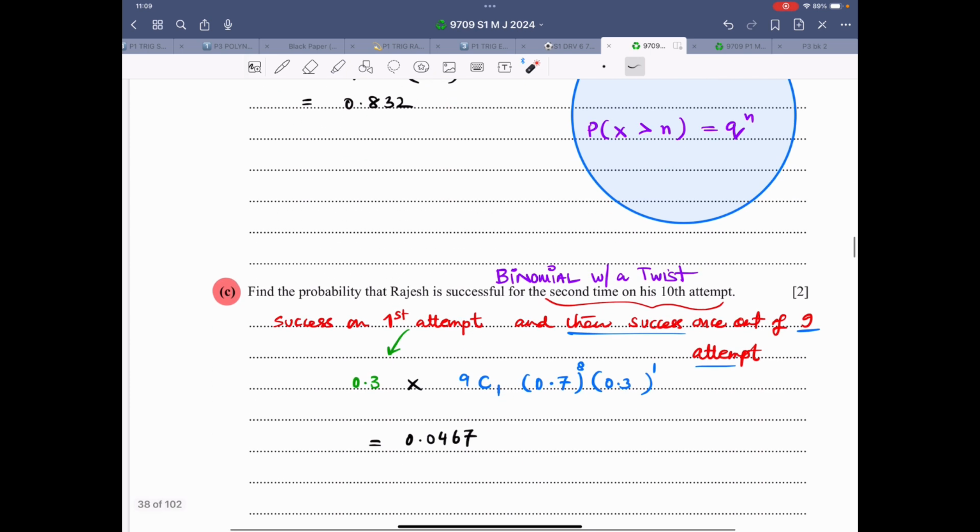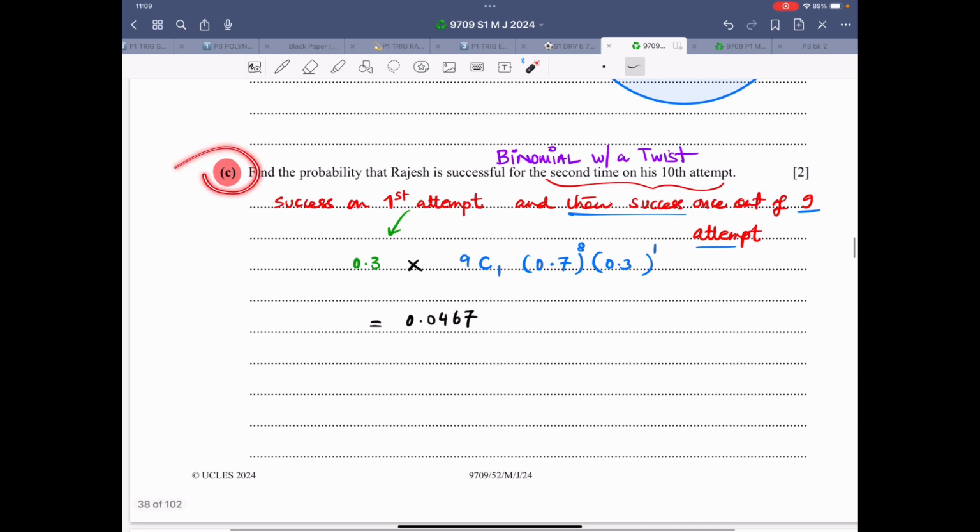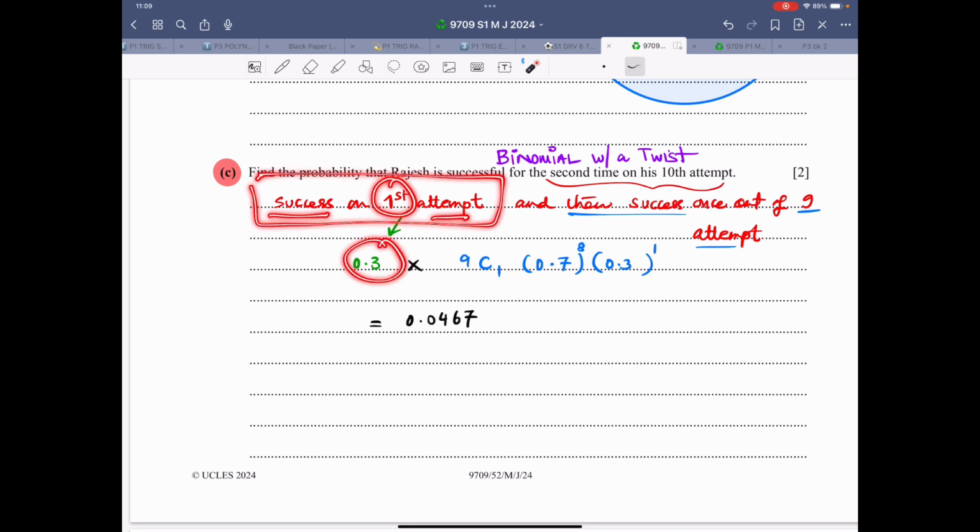So now 2 parts are done. Let's focus on the third part. Very unique, very different from what we are supposed to do in an exam. Find the probability that Rajesh is successful for the second time on his 10th attempt. Now, if we are talking about 10 attempts, and this is the second time that he is successful, that means he was successful on the first attempt. Leave that thing out. Just write that probability of success over here as it is.